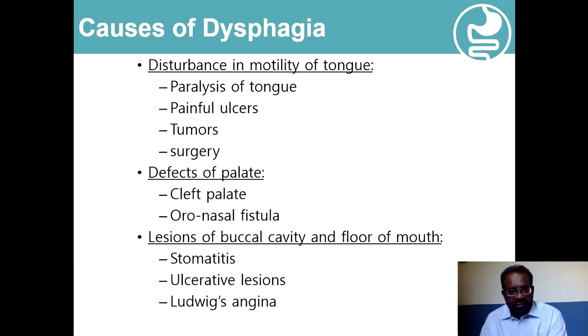The movements of the soft palate are also an essential part of the oropharyngeal part of the swallowing activity, and disturbances in the form of cleft palate or the oronasal fistula will also be associated with dysphagia. And similarly, the lesions of the buccal cavity and the floor of mouth, in the form of severe stomatitis, the ulcerative lesions, and Ludwig's angina may also be associated with dysphagia.